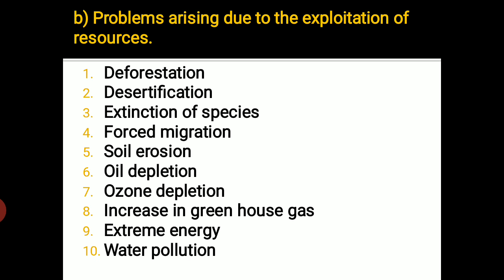So it is taken up on a continuous basis. What happens because of that? The land in the long run becomes barren, right? Leaving us with many problems related to the ecosystem. We know that forests or trees are the source which provides us with oxygen, right? So if these trees are cut down to a greater extent and population increases, our need for oxygen increases, but the source from where we get the oxygen, like forest, decreases, and that creates problems for us. That is what is known as deforestation.